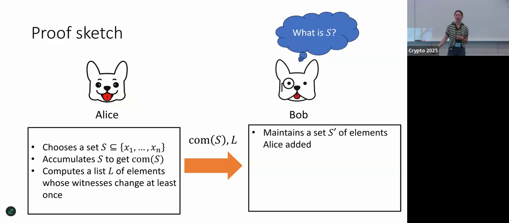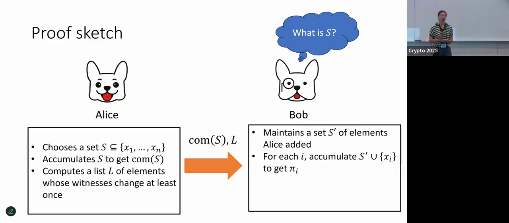So what Bob is going to do is he's going to keep in his head a set S prime of elements that Alice has added to her set. So he's going to go from x1 through xn, maintaining the set of what he thinks Alice has added so far. And for each next element xi, he's going to test whether Alice added that. And the way that he'll do this is he'll accumulate everything he thinks was added so far, along with xi, to get a commitment, which he won't look at.